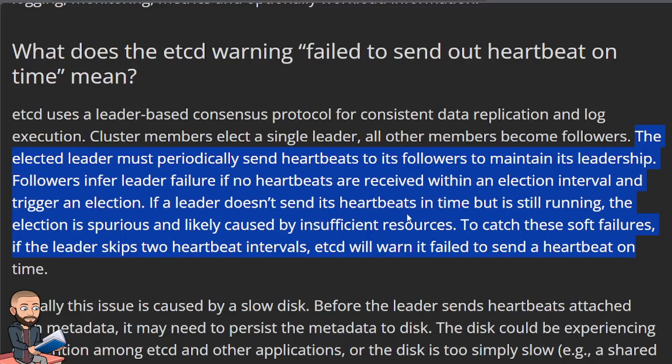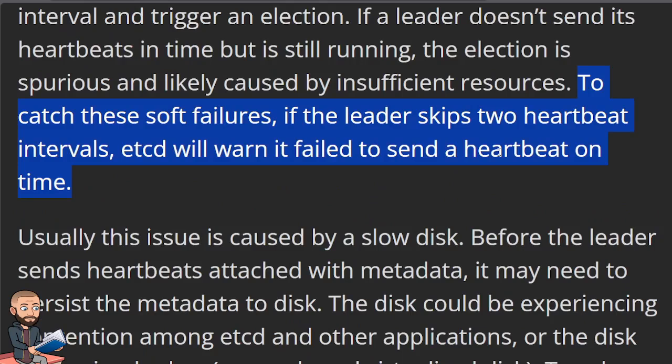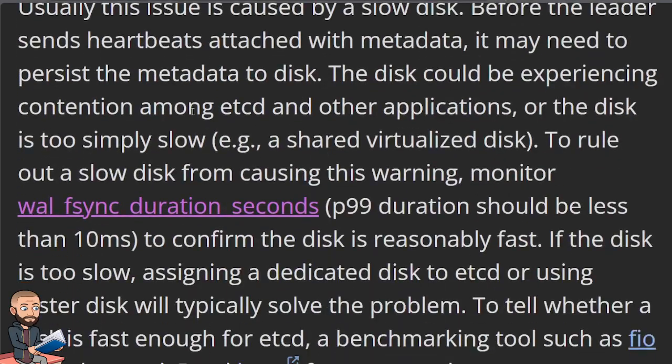If a leader doesn't send its heartbeats in time but is still running, the election is spurious and likely caused by insufficient resources. To catch these soft failures, if the leader skips 2 heartbeat intervals, etcd will warn it failed to send a heartbeat on time.